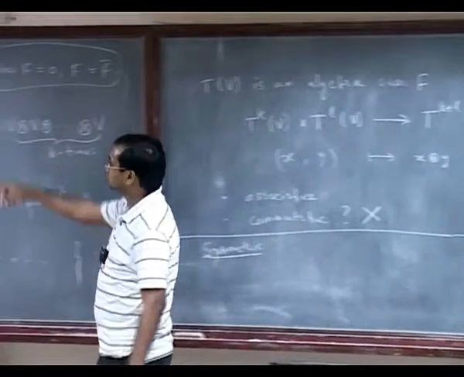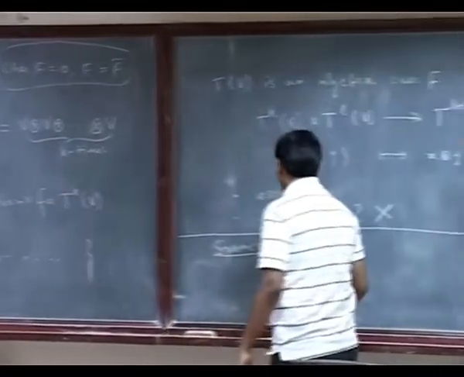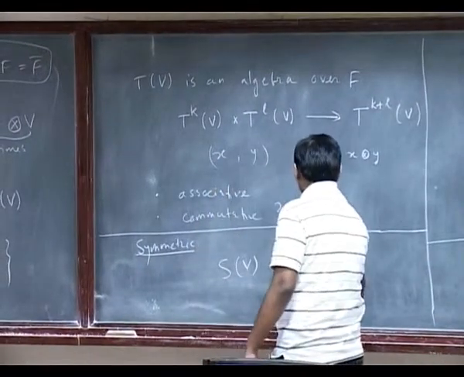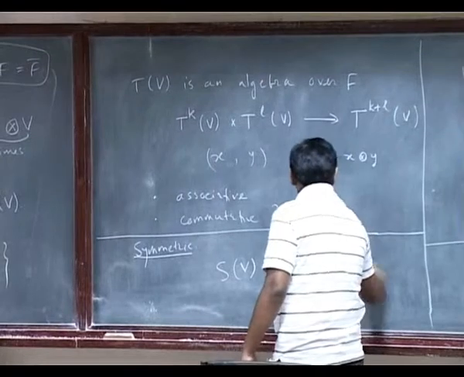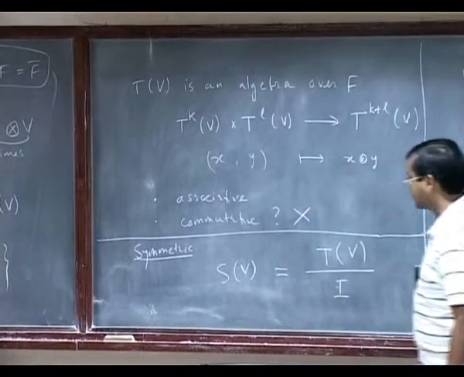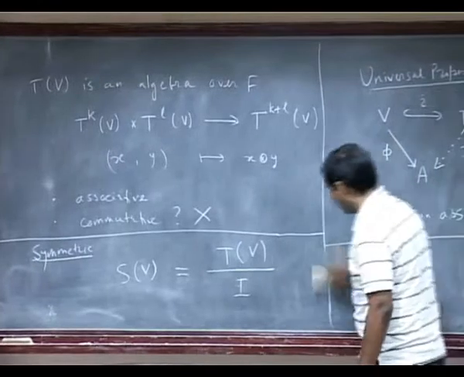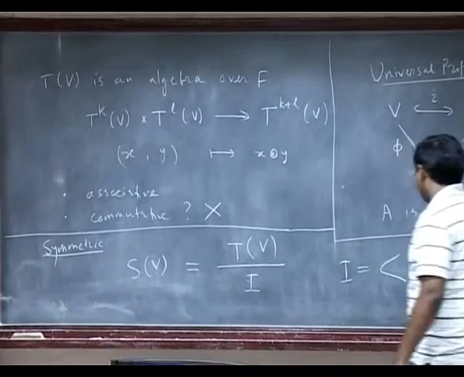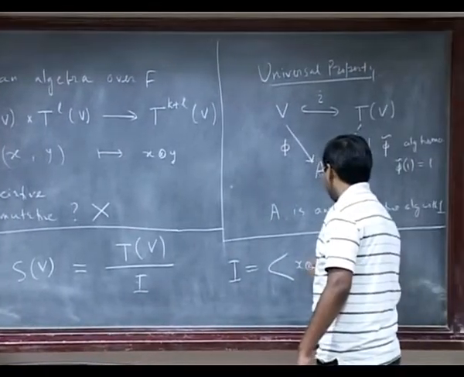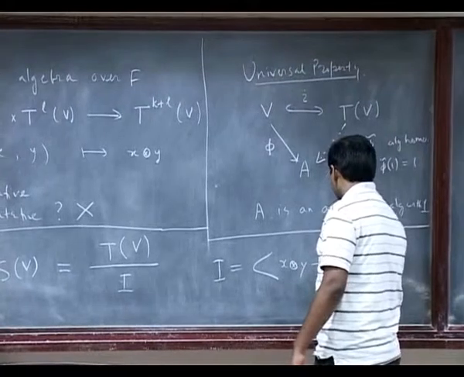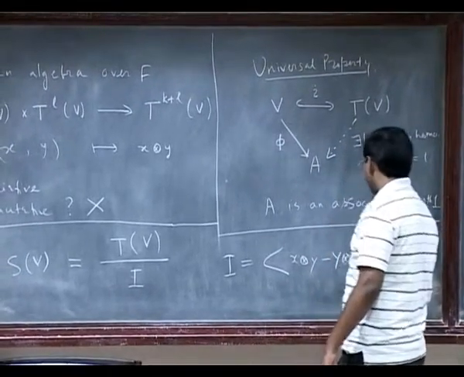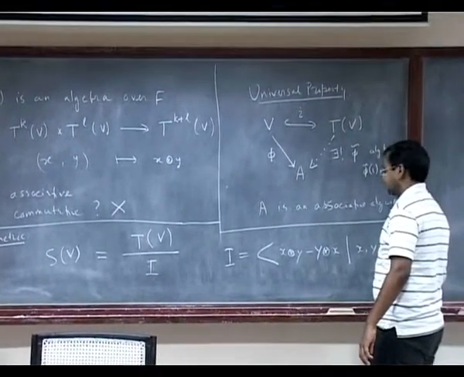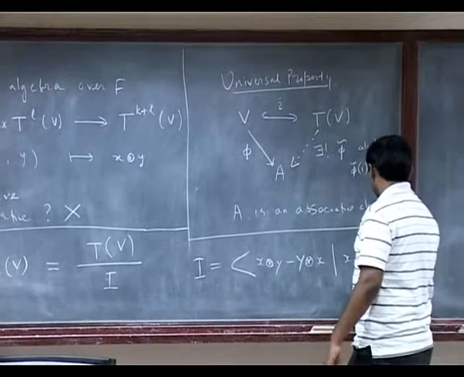The symmetric algebra is going to be a quotient of this tensor algebra TV, and I will denote it SV. It is nothing but the quotient of TV by an ideal which I denote by I, and it is going to be a two-sided ideal generated by elements of the kind x tensor y minus y tensor x, for all elements x and y in V. Is that enough?